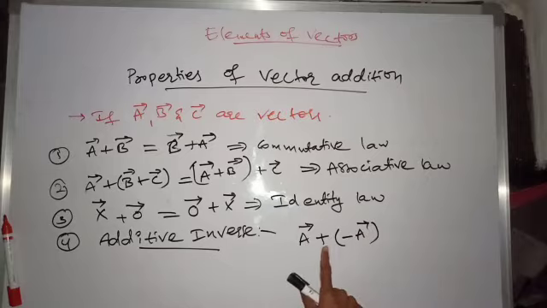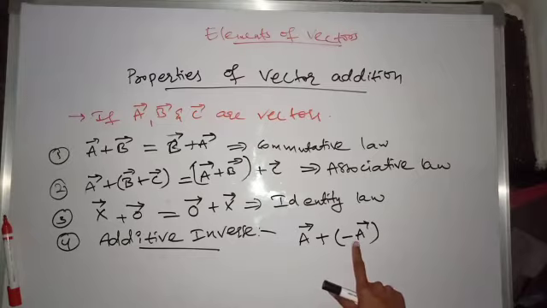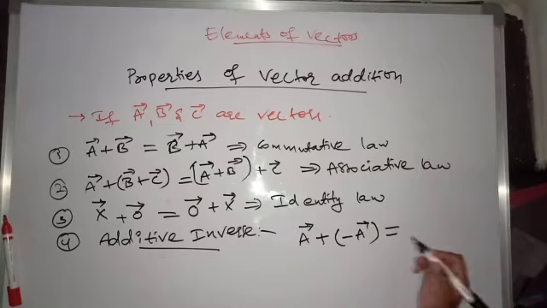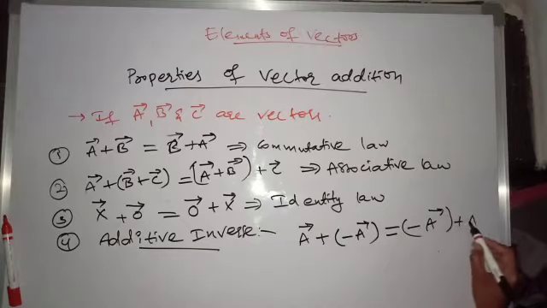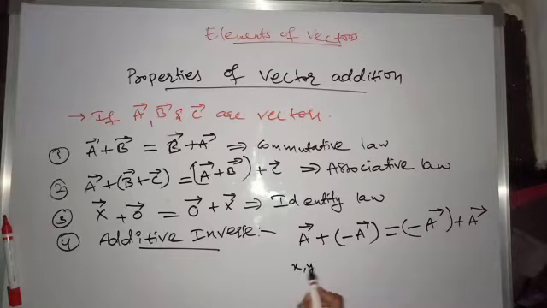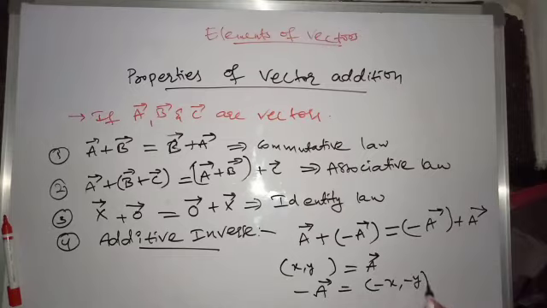So A bar plus minus A bar is also equal to minus A bar plus A bar. If (x, y) is equal to A bar, then minus A bar is nothing but (minus x, minus y). This is the additive inverse. So the additive inverse of A bar is minus A bar.